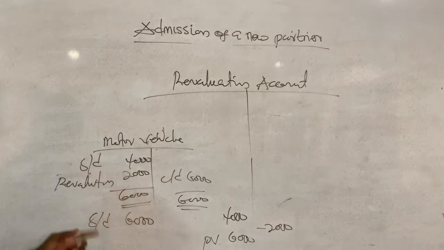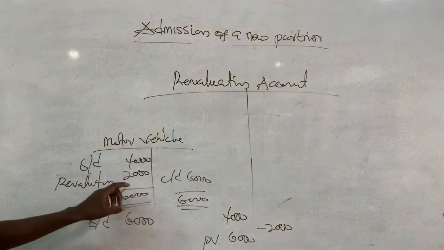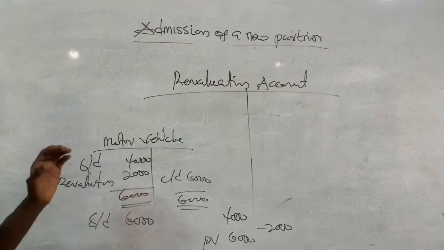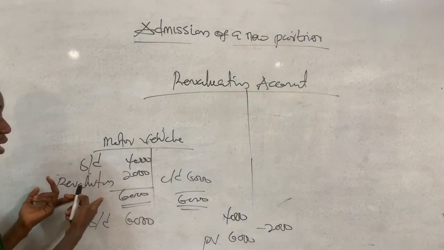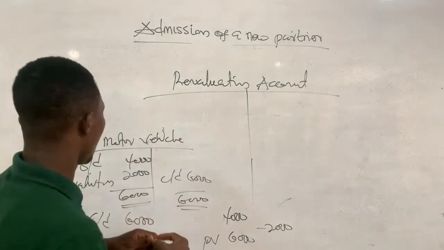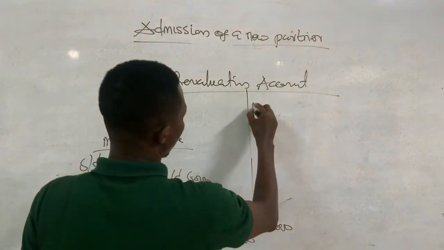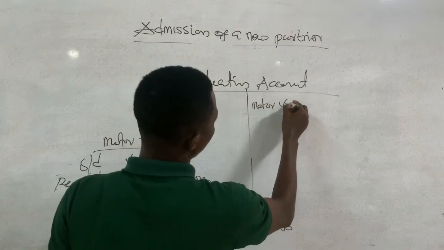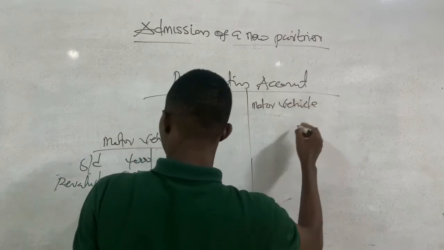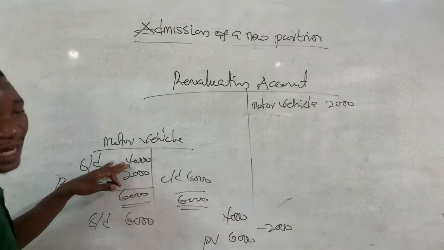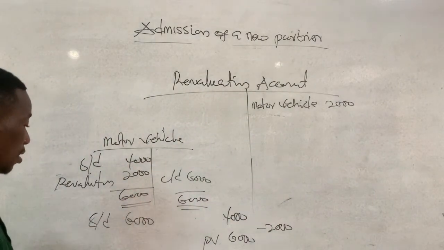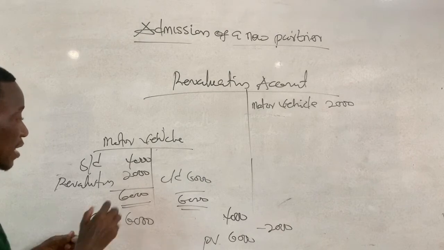Okay, so this difference that we use to make the adjustment to show the increase in value of assets, because we are debiting motor vehicle account, in revaluation we are going to credit motor vehicle an amount of 2,000. So we don't use the initial value nor the present value, but rather the difference.